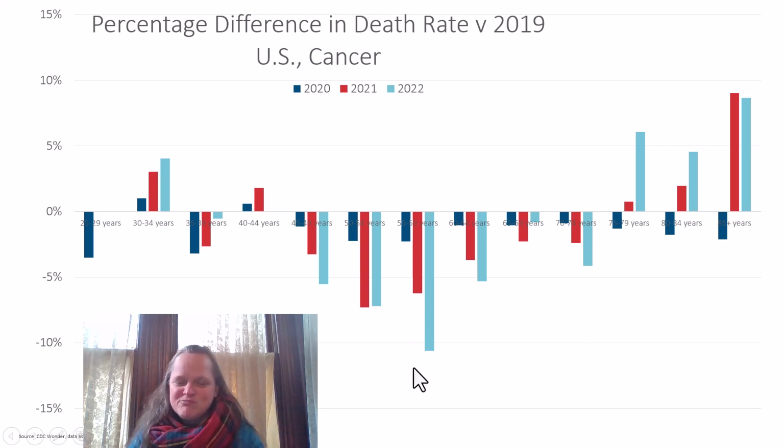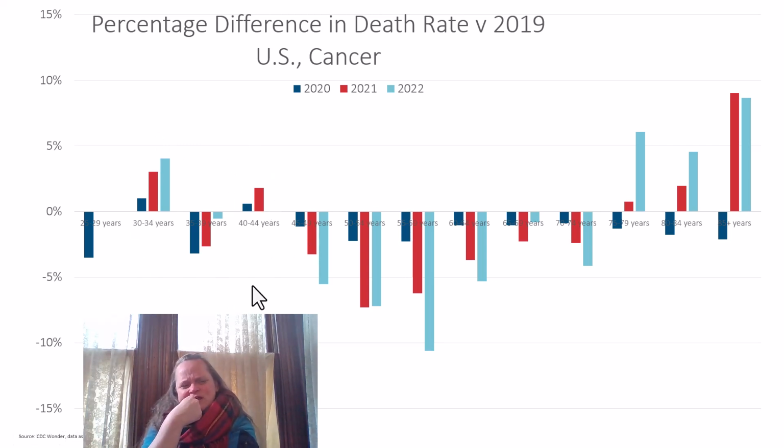However, it's probably because of this spike at the age 85-plus years. Remember, this is just relative to what their base rate is. And this spike here might have a lot more impact on the overall age-weighted death rate compared to what these changes are. It's hard to say, but also there's some weird stuff going on down here.